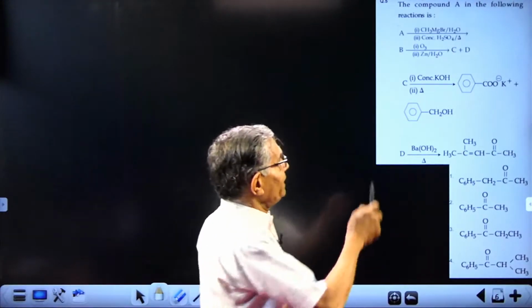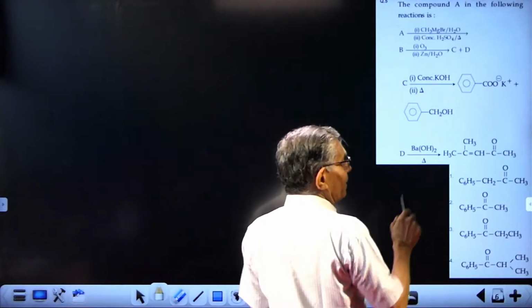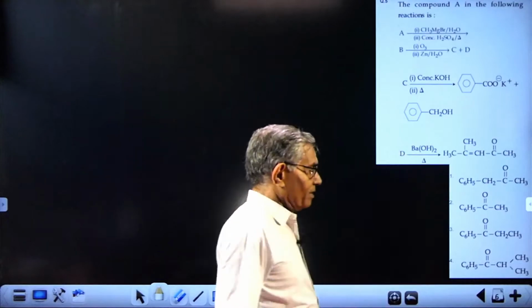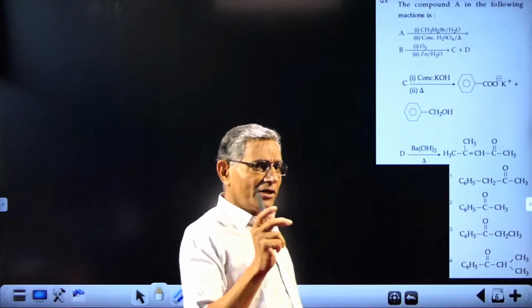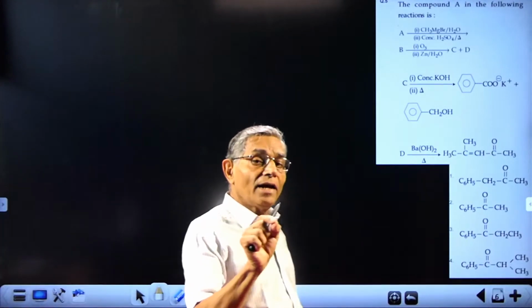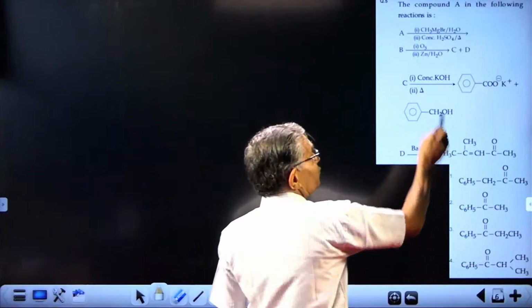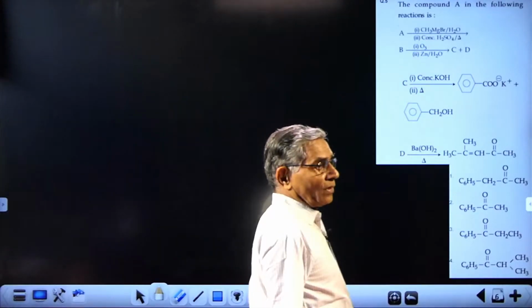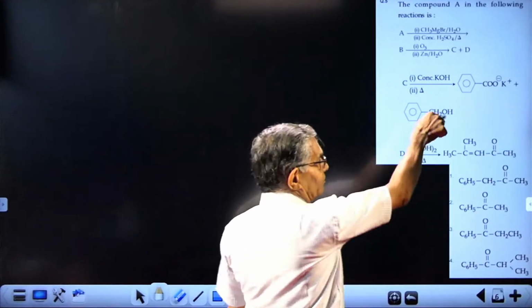So you start with A. What can be A is the question. In this case, the final compound is given. There are several methods for attempting the problem, but I think the easy way will be the trial and error method. See whether the first compound satisfies this condition. And when you do that, immediately you will get the idea which is the correct compound.